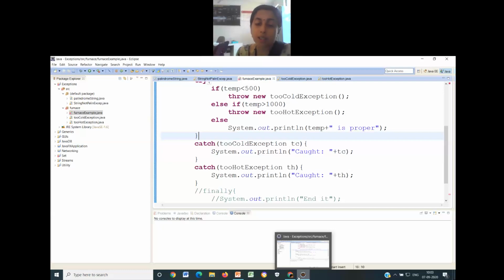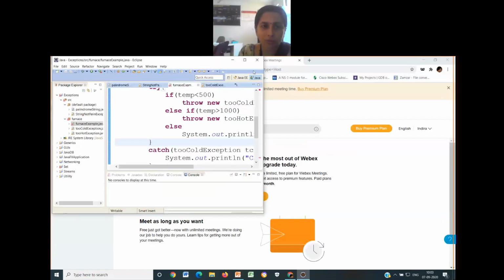Write a Java program to read two strings, string 1 and string 2, and compare both of them.